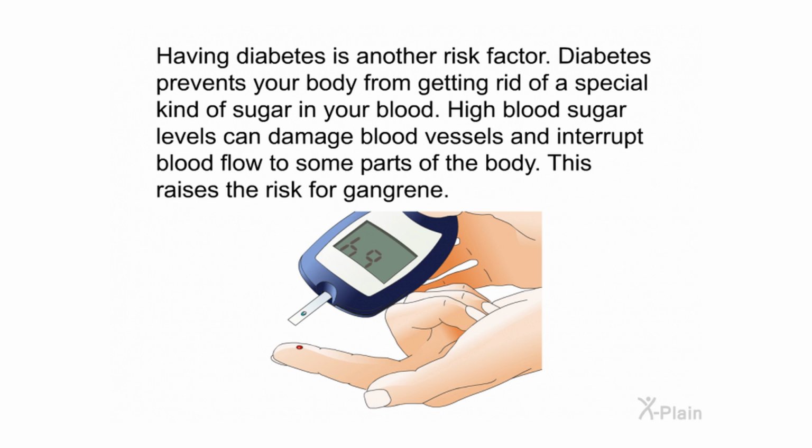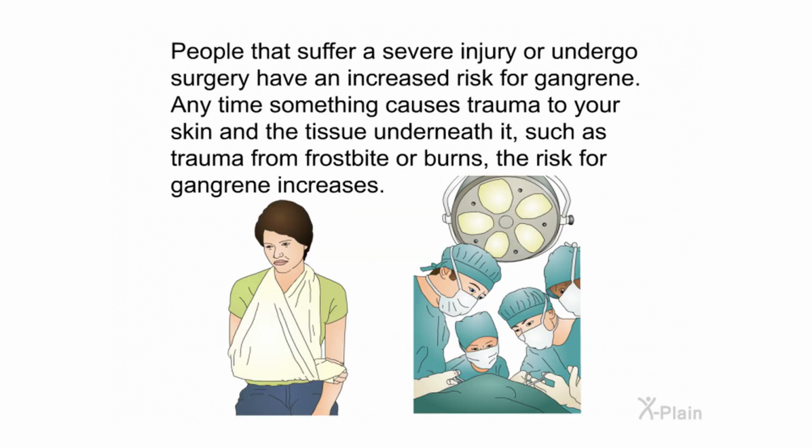Having diabetes is another risk factor. Diabetes prevents your body from getting rid of a special kind of sugar in your blood. High blood sugar levels can damage blood vessels and interrupt blood flow to some parts of the body. This raises the risk for gangrene. People that suffer a severe injury or undergo surgery have an increased risk for gangrene. Anytime something causes trauma to your skin and the tissue underneath it, such as trauma from frostbite or burns, the risk for gangrene increases.